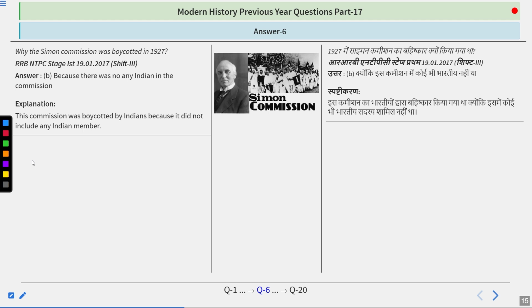Sir John Simon was the chairman. The commission came into India in February 1928, and it became the reason for a protest in front of the Lahore railway station when lathi charge was ordered by William Scott, and under that lathi charge, Lala Lajpat Rai died. Later on, under the Lahore conspiracy, J.P. Saunders was killed by Bhagat Singh, Sukhdev and Rajguru, that is by H.S.R.A. So remember, the Simon Commission was boycotted in 1927 because there was no Indian in the commission.